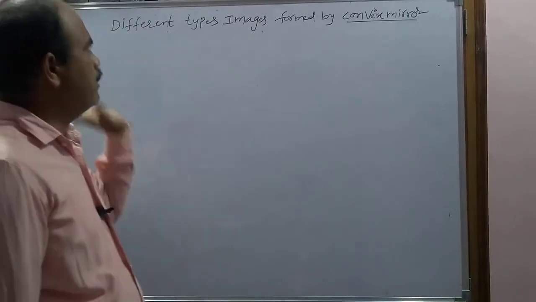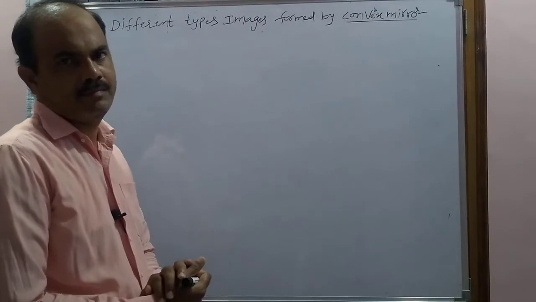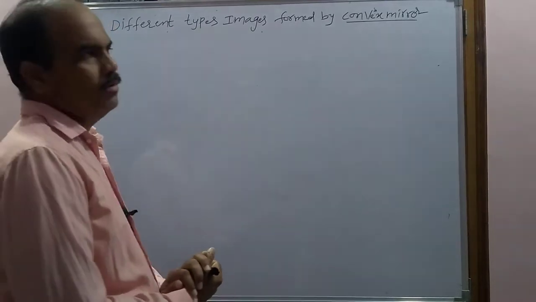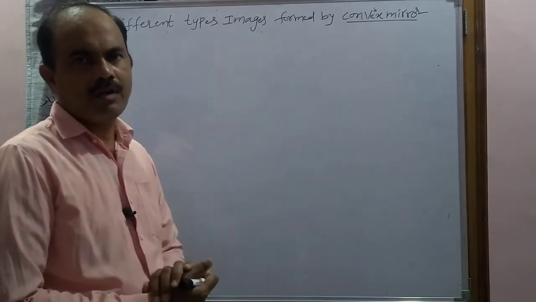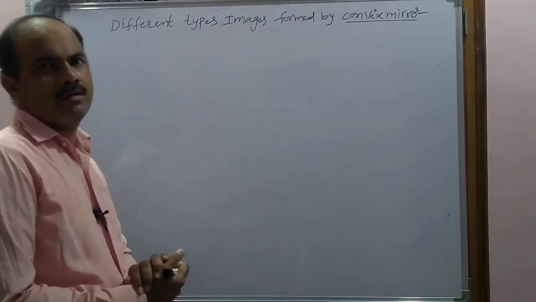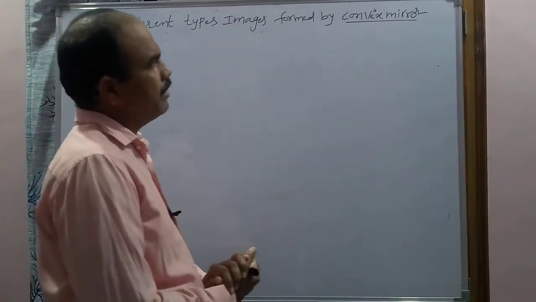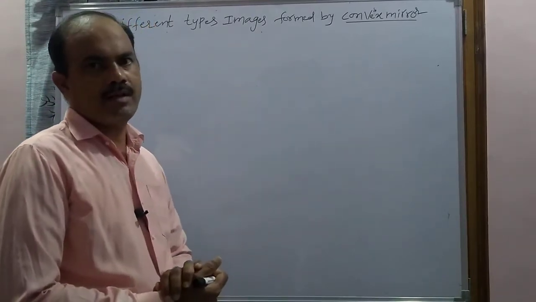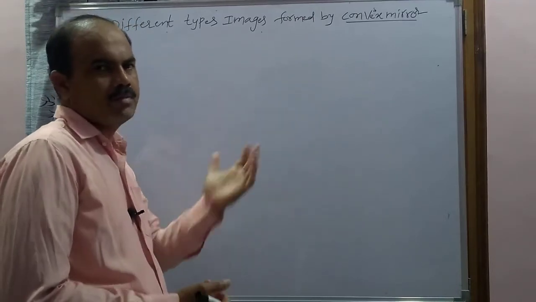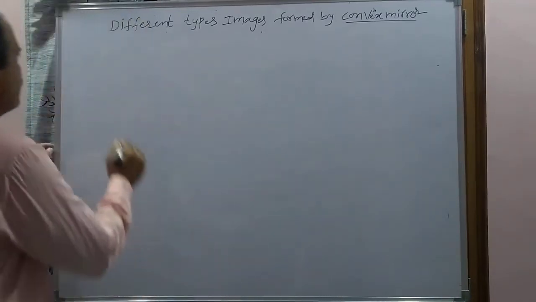So today my topic is different types of images formed by a convex mirror. In the previous class I already told the rules to draw the ray diagram in the case of a convex mirror. Now we are going to learn how the convex mirror can form different types of images. In the case of a convex mirror, only two cases arise. First, when the object is at infinity, and second, when the object is at any point on the principal axis.